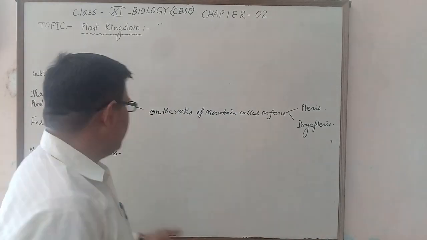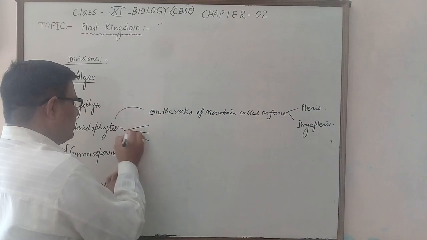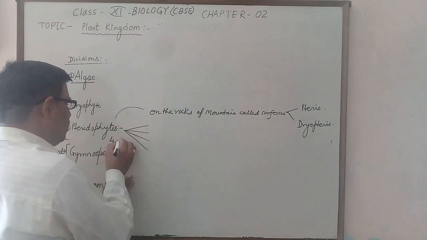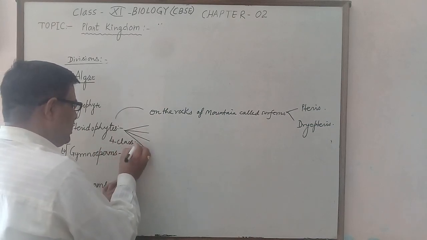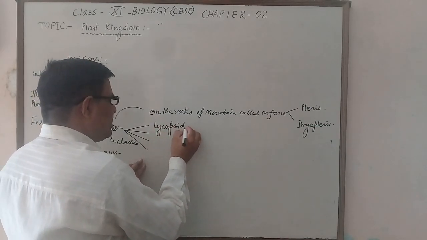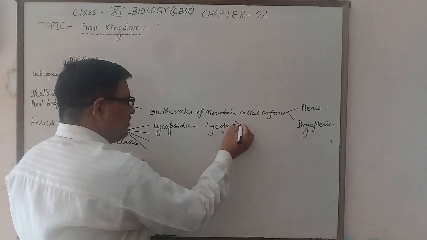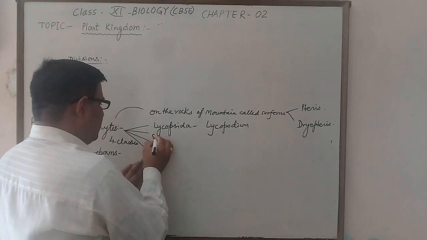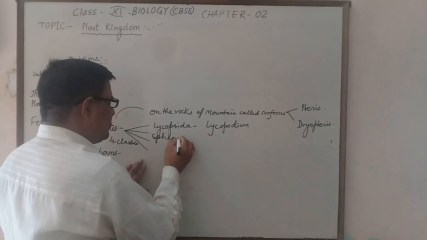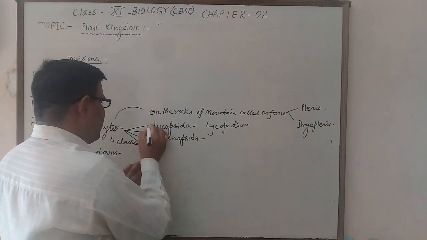In pteridophytes, the division is generally classified into four classes, mostly the Lycopsida, which has one member, Lycopodium, and the Sphenopsida, which generally has a jointed stem.